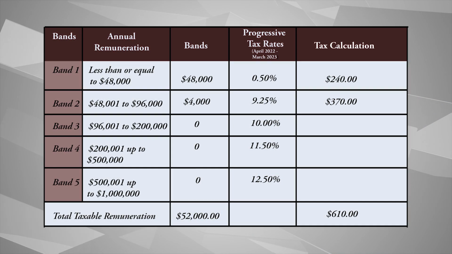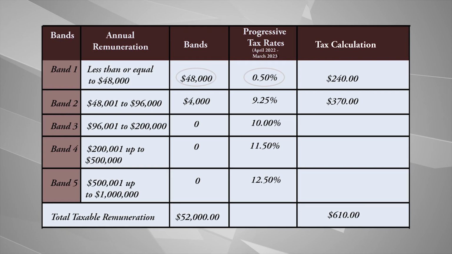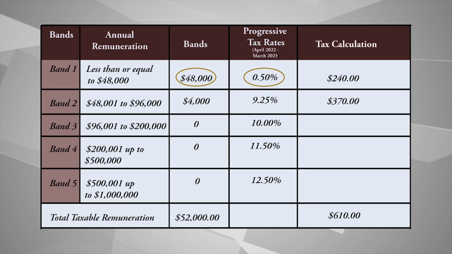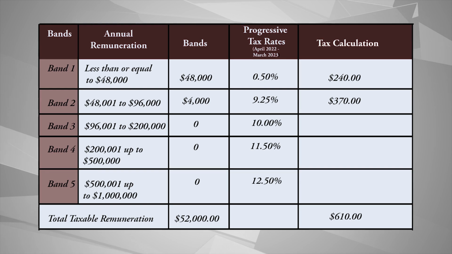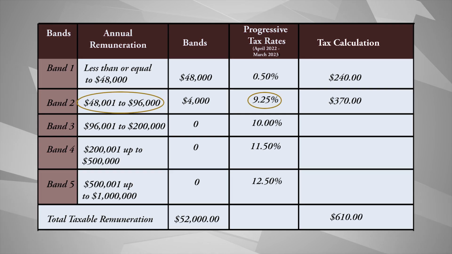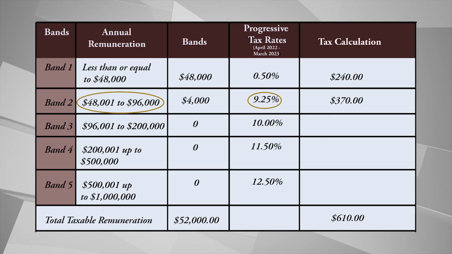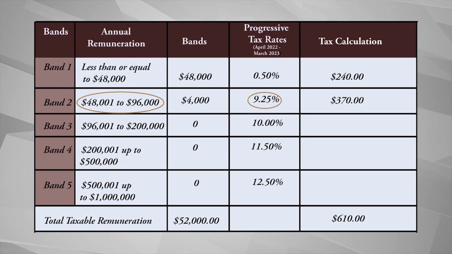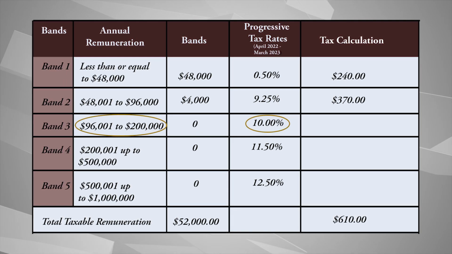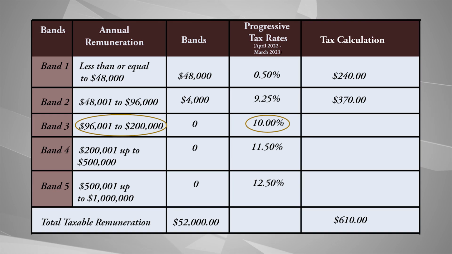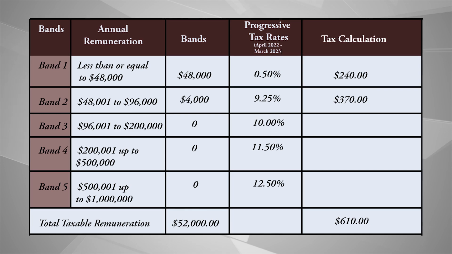Looking at the chart, we can see that there are 5 tax bands. Band 1 applies a tax of 0.5% on the value of remuneration earned up to $48,000 per fiscal year. Band 2 applies 9.25% on the next portion of remuneration earned between $48,000 and $1 up to $96,000. Band 3 is 10% on that portion of remuneration earned between $96,000 and $1 up to $200,000.